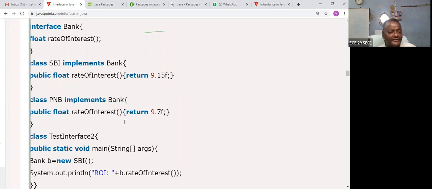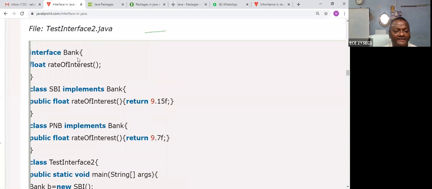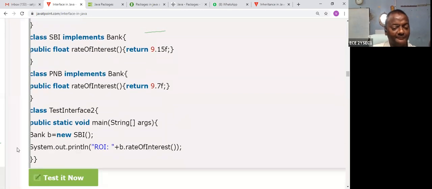Suppose instead of SBI I write PNB, then you will get 9.7. Suppose instead of SBI I write Bank, you will get some problem. So please find out why. If an object is created of the interface or the abstract class, you will get an error.